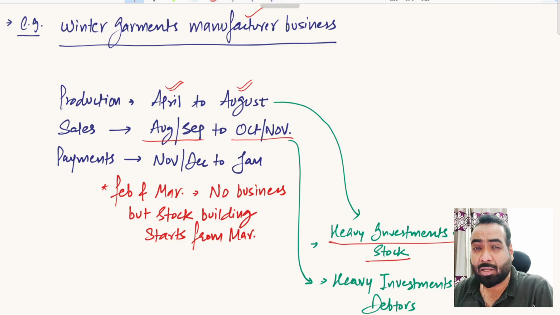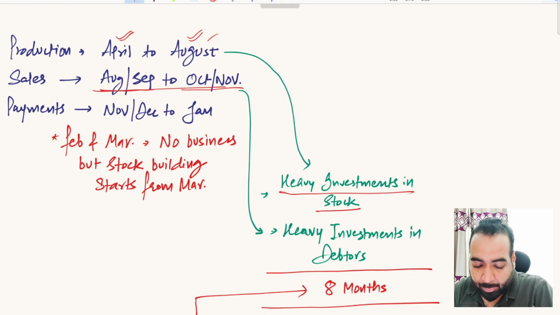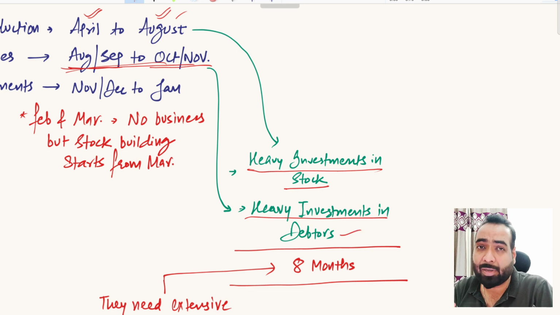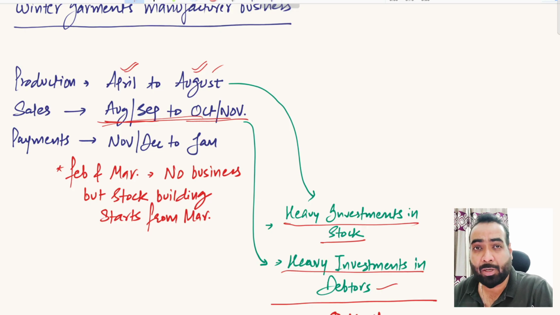Practically the stock gets converted into debtors. During this period they don't get any payments from their dealers, distributors or wholesalers. They just keep dumping the stock that was kept in their factory premises till August. So the whole stock gets sold out and heavy investment is involved in debtors, because the client is not receiving any payments from their dealers or distributors in this period.